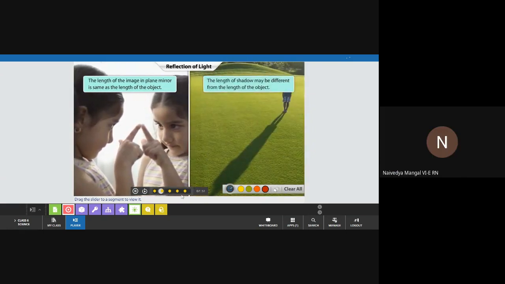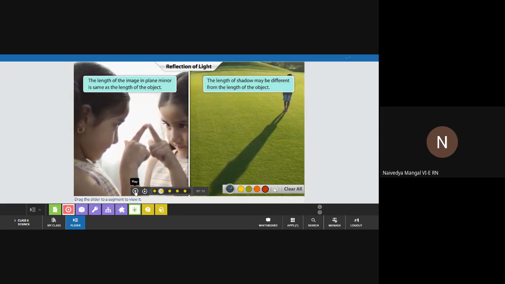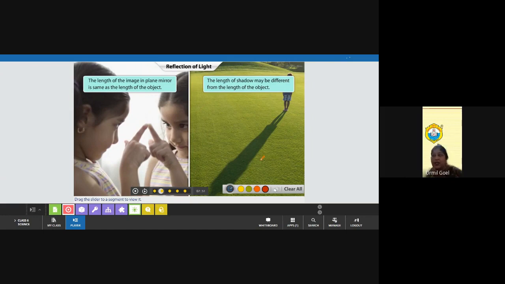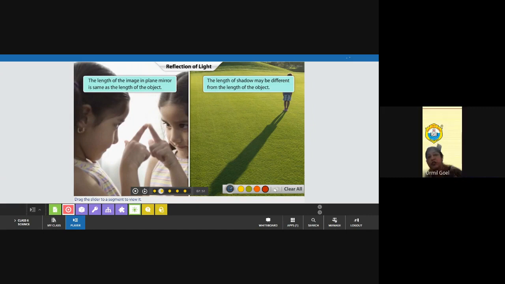But the length of a shadow may be different from the length of the object. So how does the length of the shadow change? Anyone can answer? Ma'am, due to the position of the sun. Or we can say due to the position of the light source.